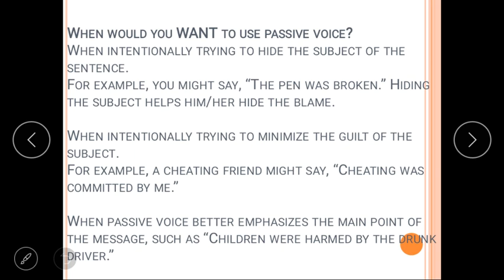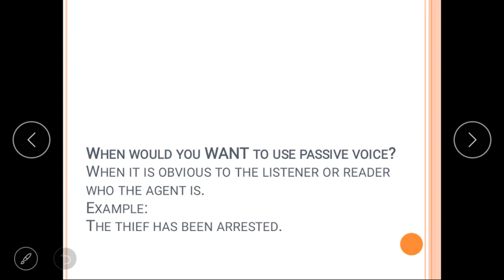Apart from that, sometimes when it is obvious to the listener or reader who is the agent, at that time also we don't use active voice, we don't highlight the subject. Let's see an example. The thief has been arrested. So here the thief is the receiver of the action, but everybody knows the doer of the action will always be the police, because police always arrest the thief, the criminal, etc. I think, students, you are also aware of the action of police.